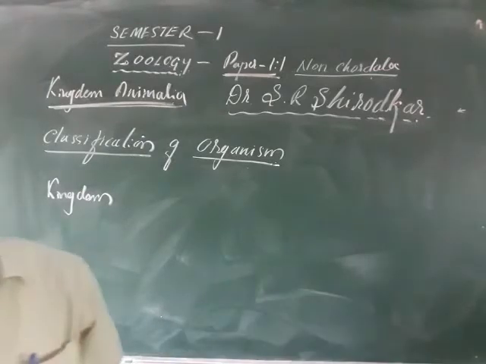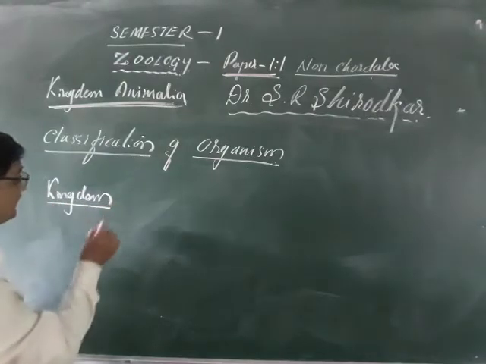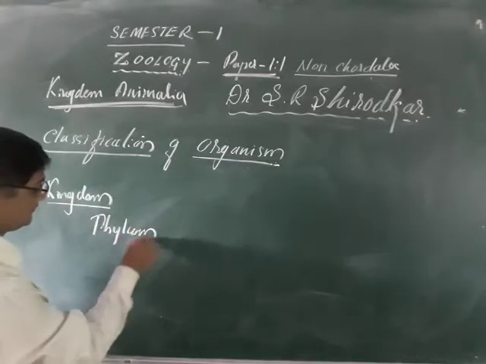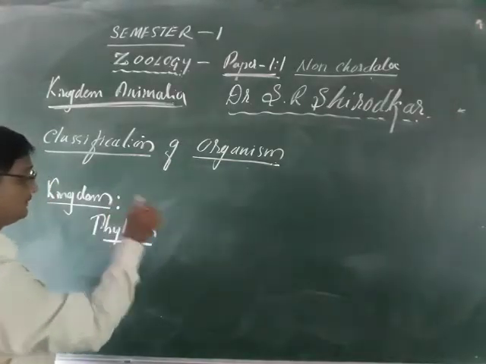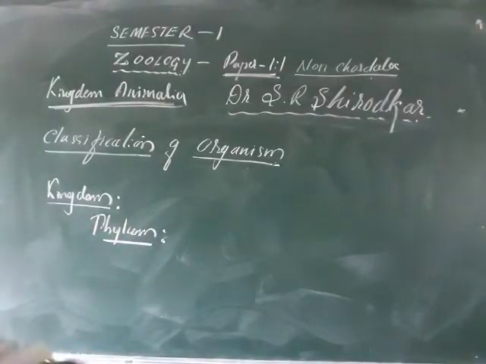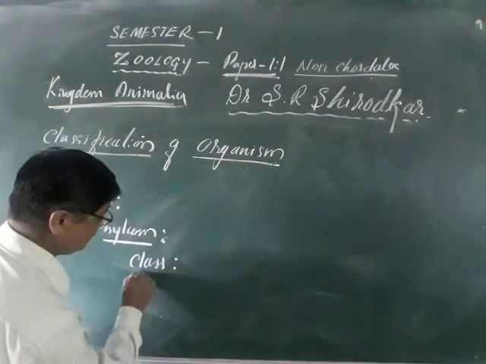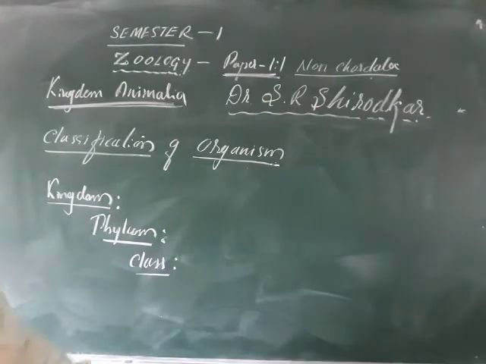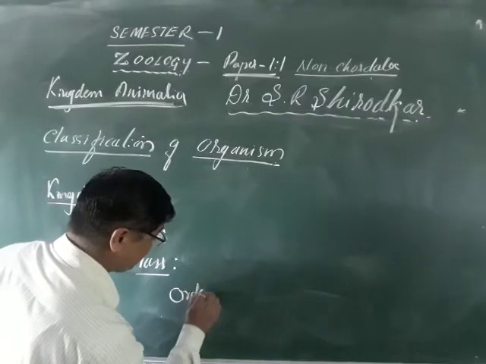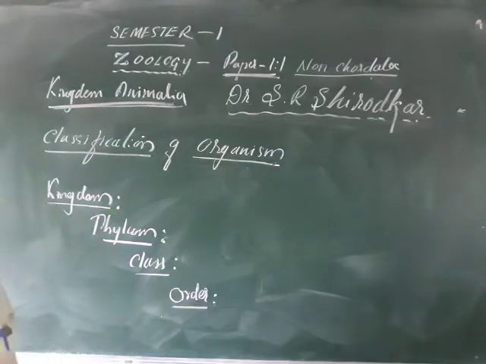And the next, that is followed by the phylum, major. I am not going into detail; later I will explain what the phylum is. The phylum is divided, and next comes the class. This is called the class. The class is followed by the order, and next the order is set together.